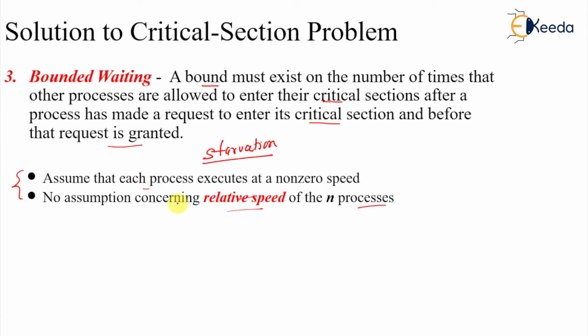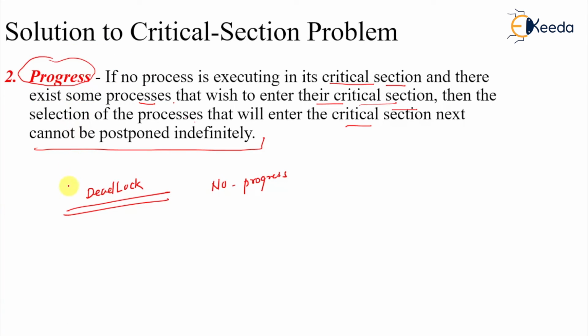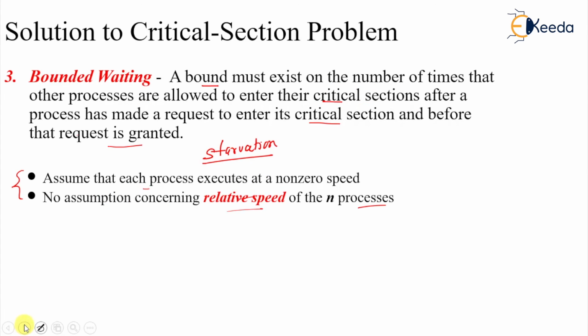So that is the critical section problem, and the main points, which we are going to discuss again, are these. Mutual exclusion: only one process will go. Progress must be made. Deadlock is the larger term, but you can understand that there should not be a situation where no progress is made. And bounded waiting: if a request comes in, there must exist some bound before the request is granted.